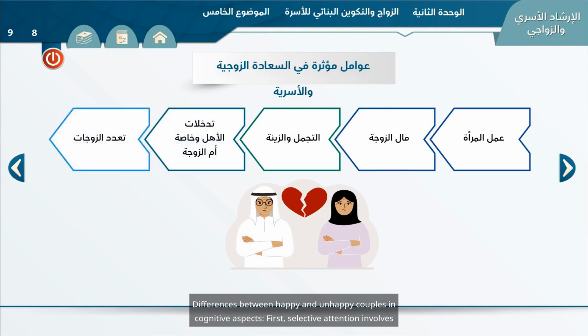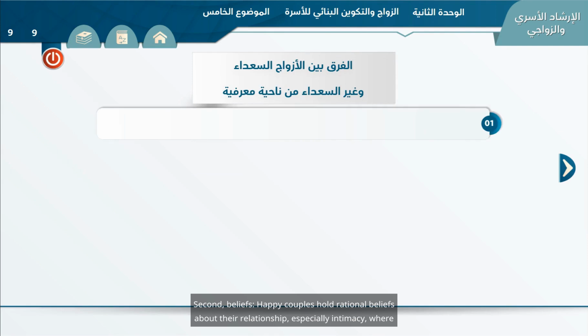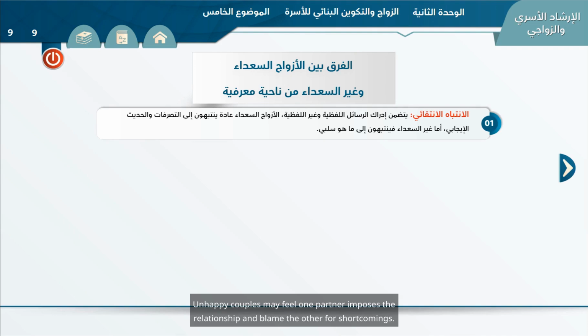First, selective attention involves perceiving messages. Happy couples focus on positive behaviors, while unhappy ones notice the negative. Second, beliefs. Happy couples hold rational beliefs about their relationship, especially intimacy, where enjoyment is mutual. Unhappy couples may feel one partner imposes the relationship and blame the other for shortcomings.